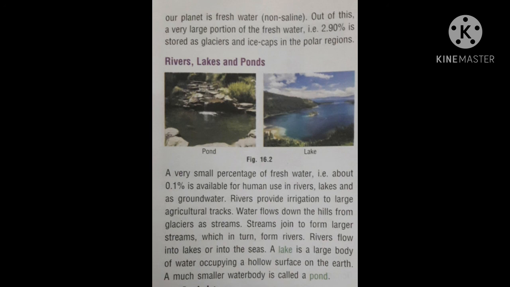Water flows down the hills from glacier as streams. Streams join to form larger streams, which in turn form rivers. Rivers flow into lakes or into the seas. A lake is a large body of water occupying a hollow space on the earth. A much smaller water body, though, is called a pond.